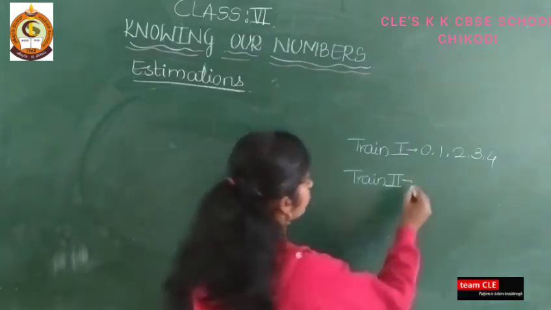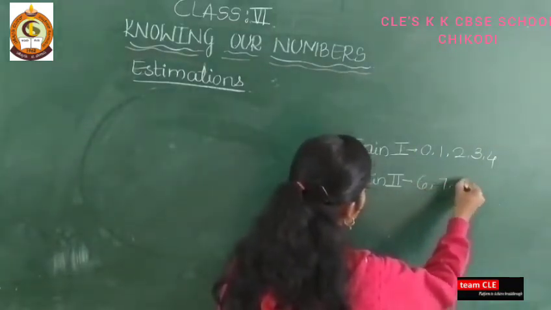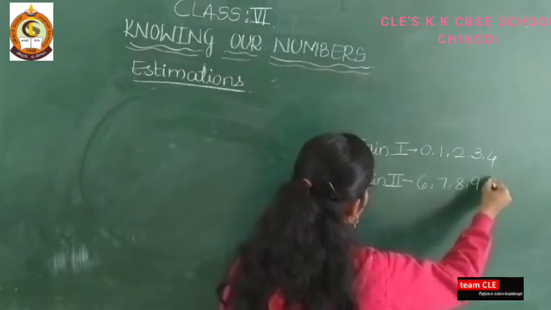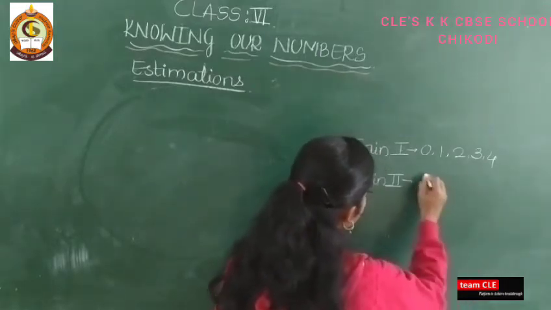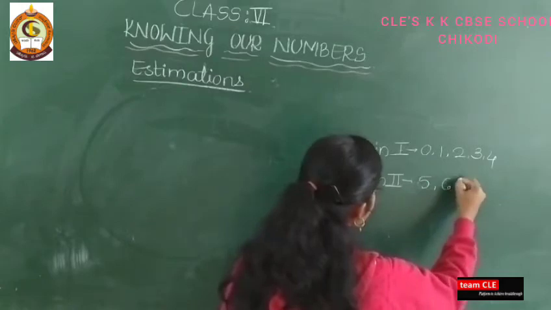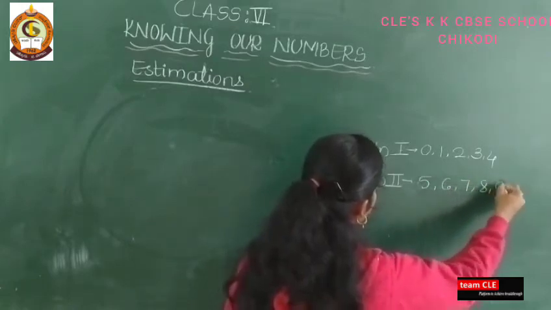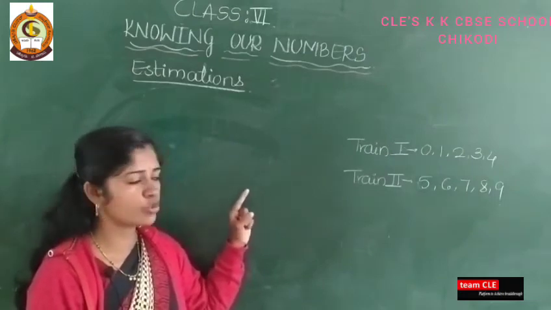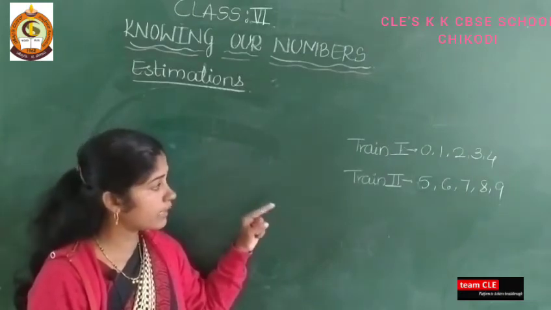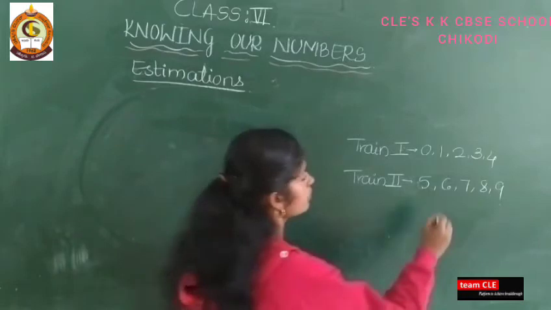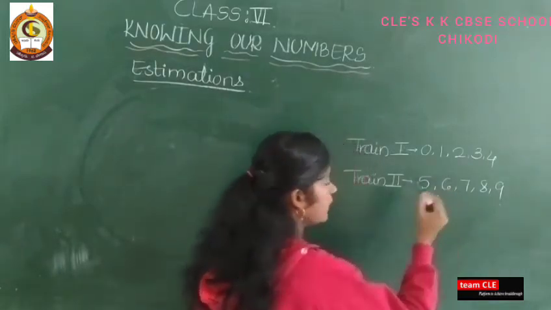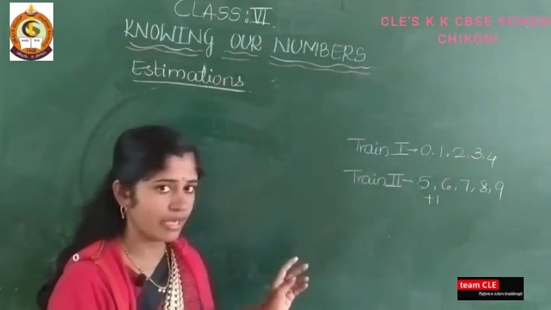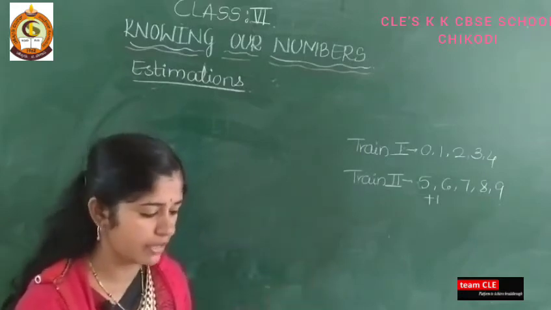And in train number 2, one more digit will come: 5, 6, 7, 8, 9. If the number is in train number 1, there is no need to add 1, and if the number is in train number 2, you need to add 1 here. In which place? While solving the examples, I will explain.